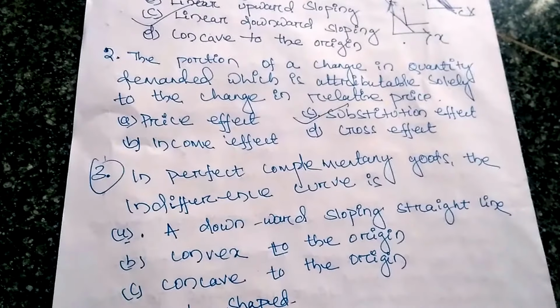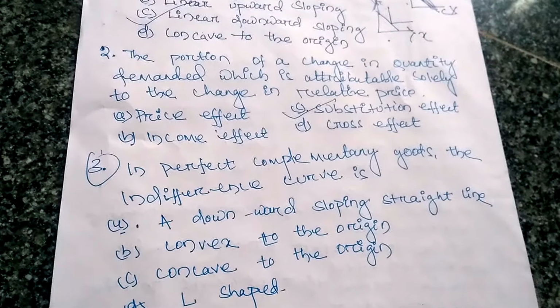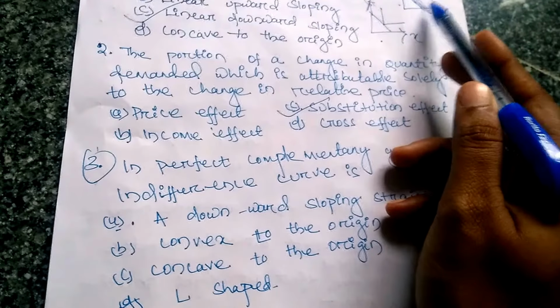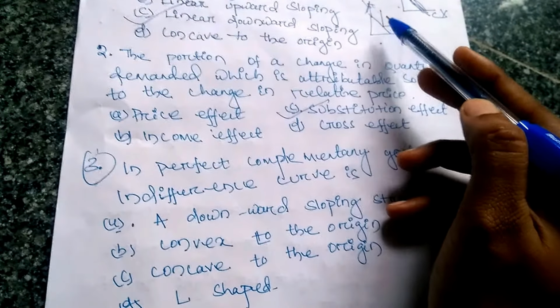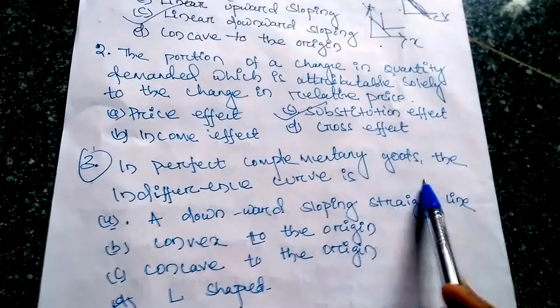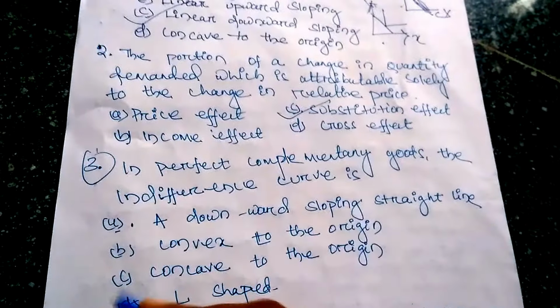Then, in perfect complementary goods the indifference curve is, just remember, here it is all about the substitute goods and here it is the complementary goods. Same question is there: in perfect complementary goods the indifference curve is L shape.